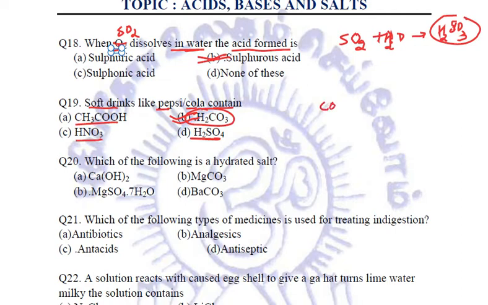Because carbon dioxide under pressure is put in these liquid drinks containing water. So when carbon dioxide reacts with water, it gets dissolved and it forms H2CO3. This is our carbonic acid. So this carbonic acid is present in all aerated soft drinks like cola and Pepsi.